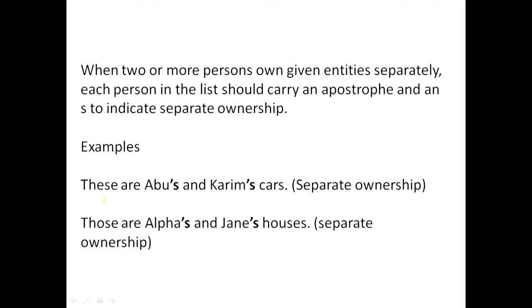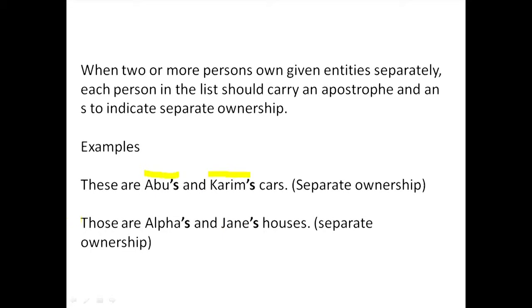So see here, these are Abu's and Karim's cars. Here we have different cars: Karim has his, and of course Abu has his too. So we have separate ownership. The two persons in this sentence carrying an apostrophe and an S gives us a clue about separate ownership.